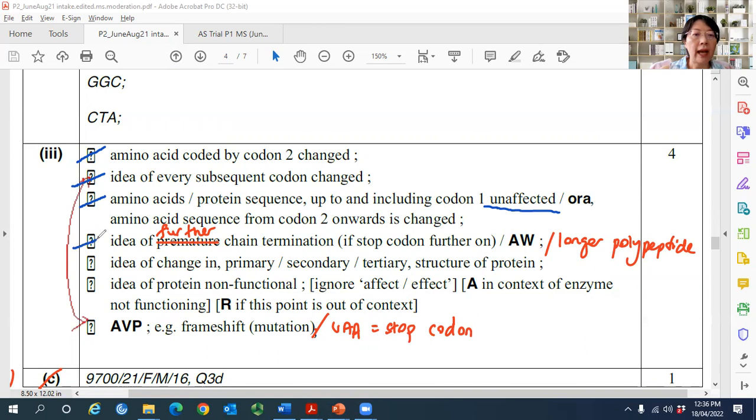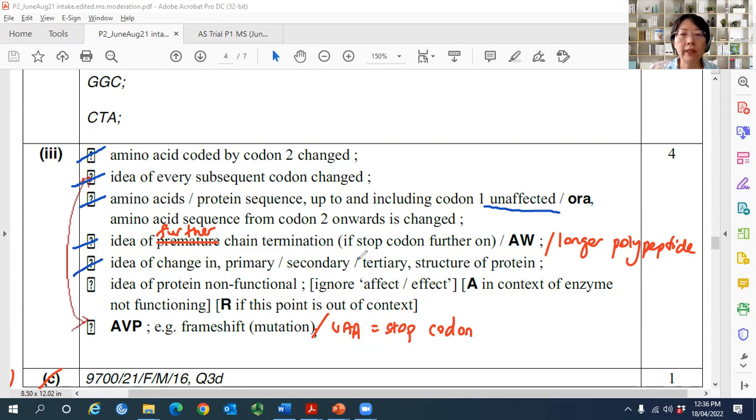Then there's the idea of further chain termination. That's why the original mark scheme is wrong. It says premature chain termination. So students who memorize past year answers and write this, the answer is wrong, because the past year mark scheme is wrong. There's no premature chain termination. It's actually later, because the chain will be longer.